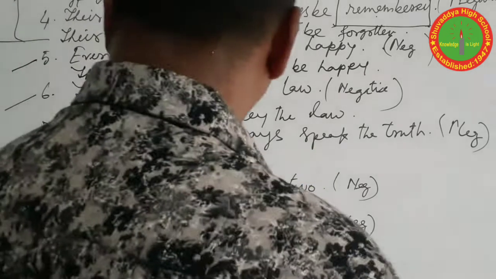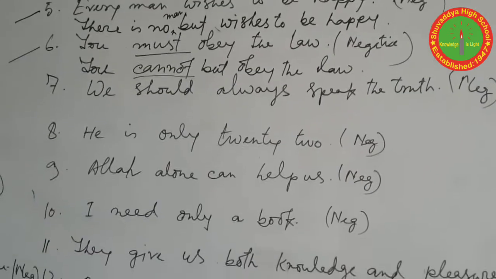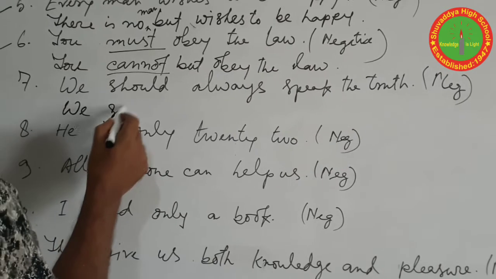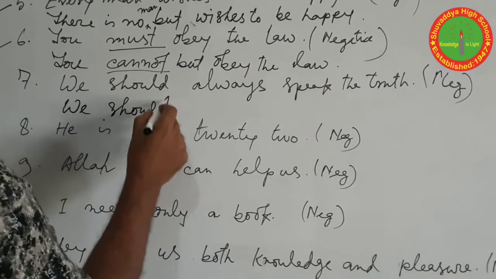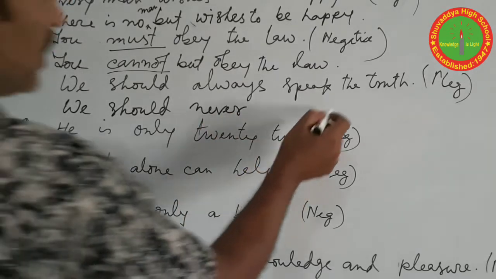This is a not normal basis question. We should never speak.